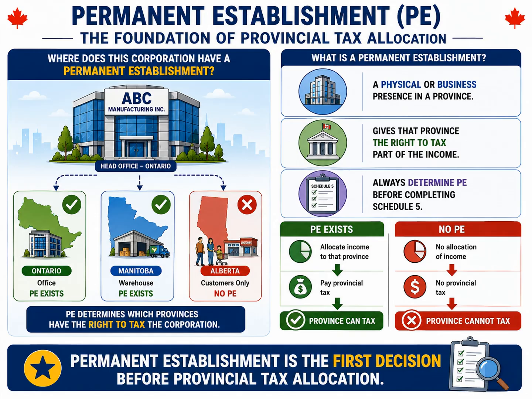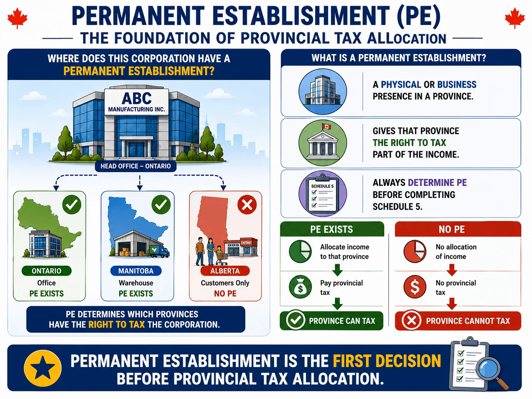Think of permanent establishment as the starting point for provincial tax allocation. If a corporation has a permanent establishment in a province, then that province is entitled to a share of the corporation's taxable income, and Schedule 5 must be used to allocate the income appropriately. If the corporation does not have a permanent establishment in a province, then no income is allocated there, and that province has no claim to the corporation's provincial income tax, even if the corporation has customers or makes sales in